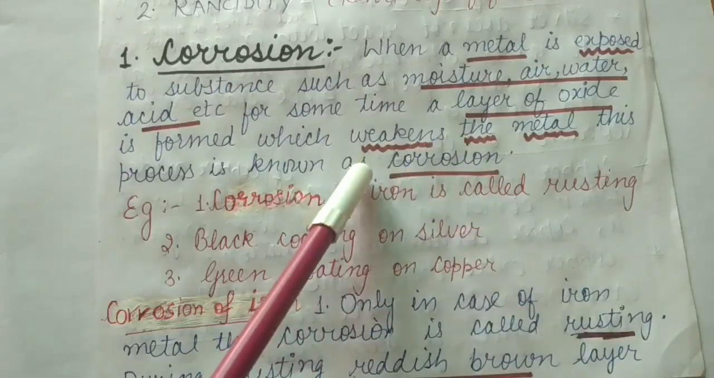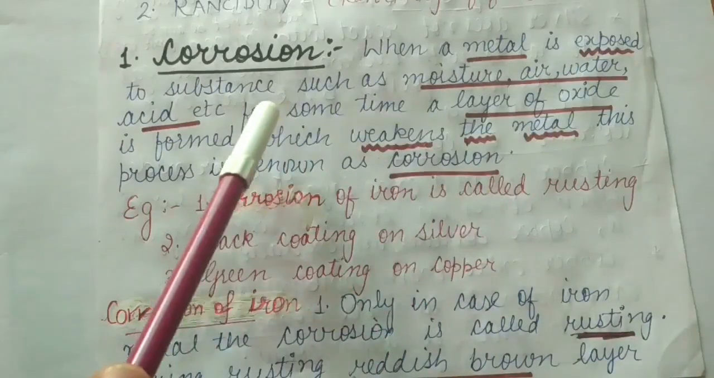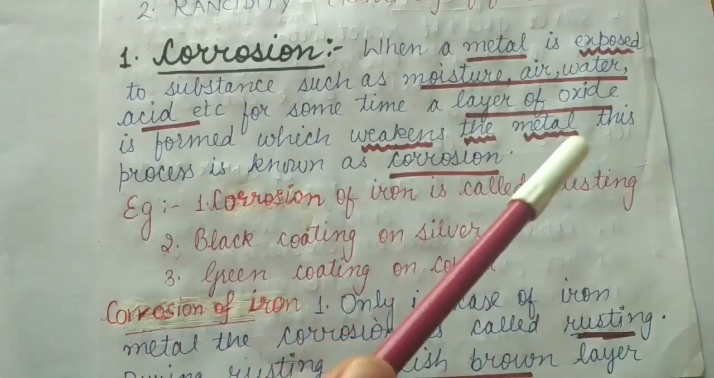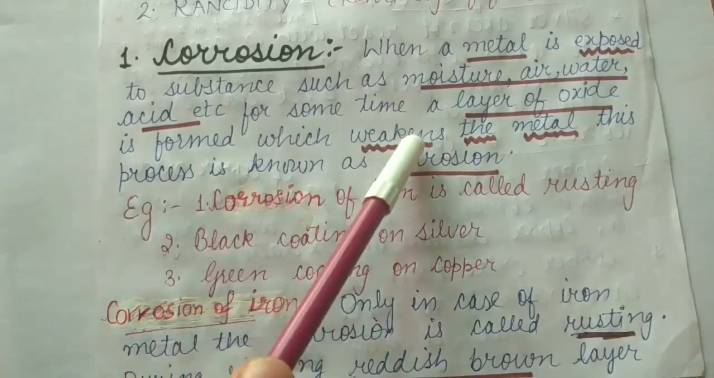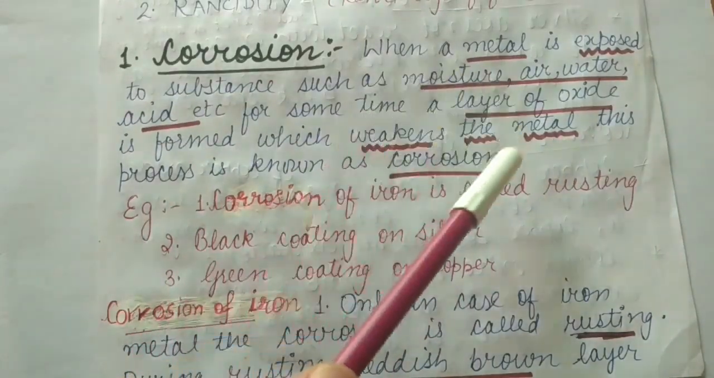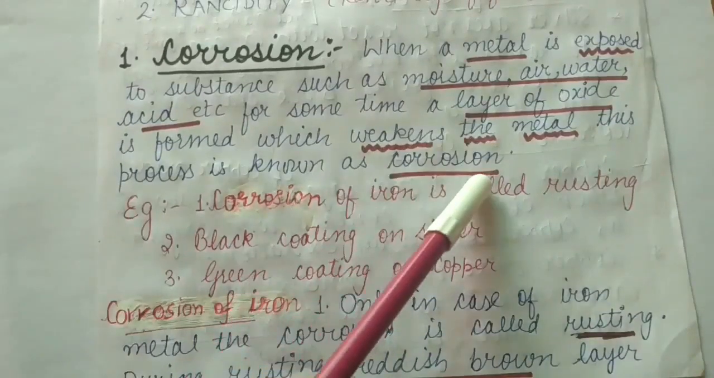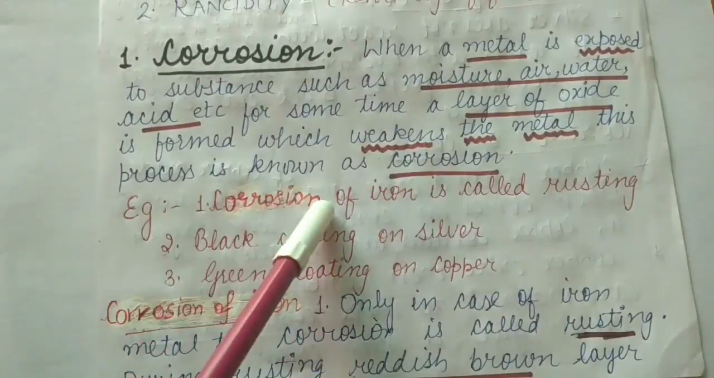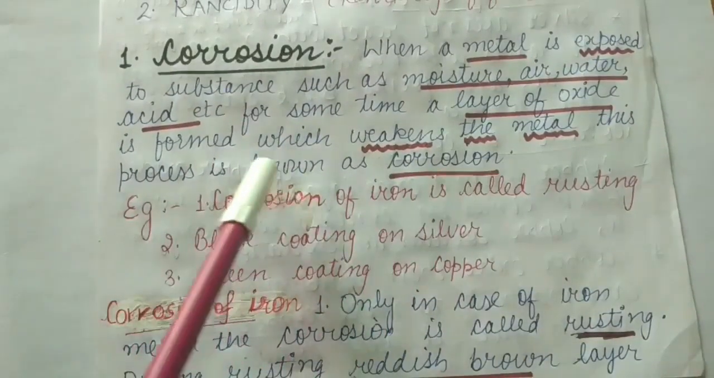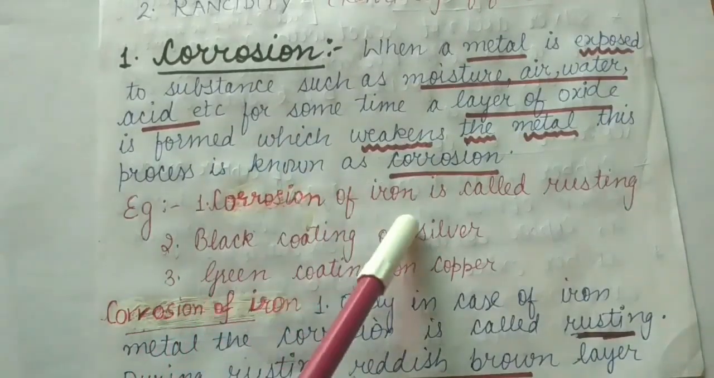So what is corrosion? When a metal is exposed to substances such as moisture, air, water, acid for some time, a layer of oxide is formed which weakens the metal. This process is known as corrosion. Very easy. Now we are going to discuss its examples. First is corrosion of iron.